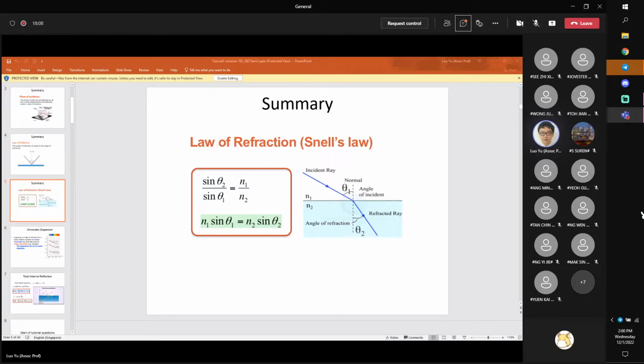Knowing only 3 of these 4, you will be able to use the law of refraction to get the fourth one. This is how the law of refraction will normally be tested.